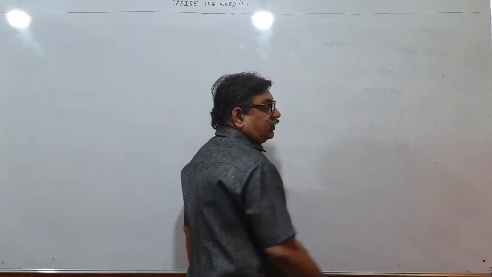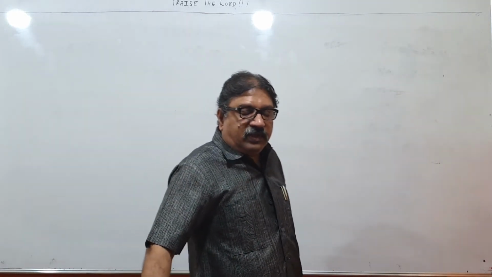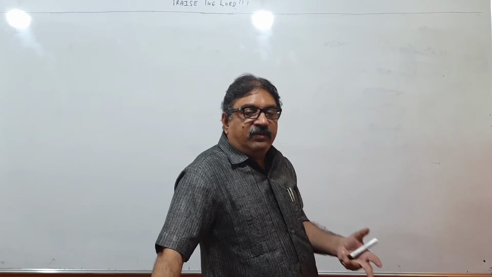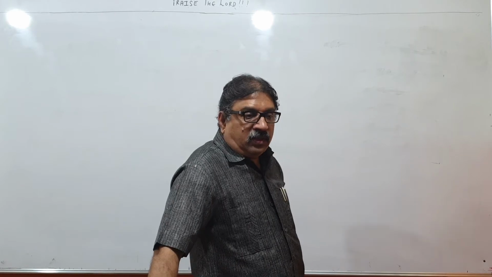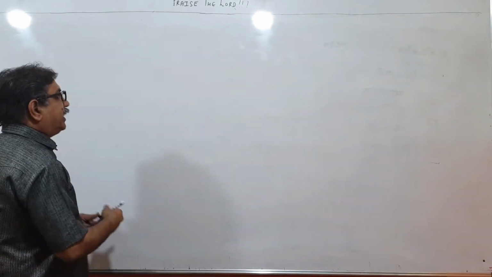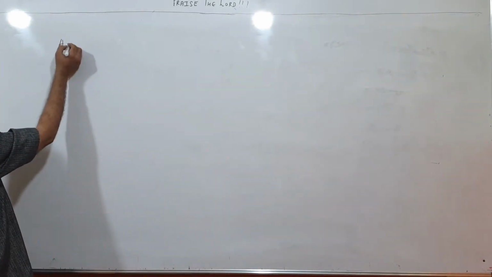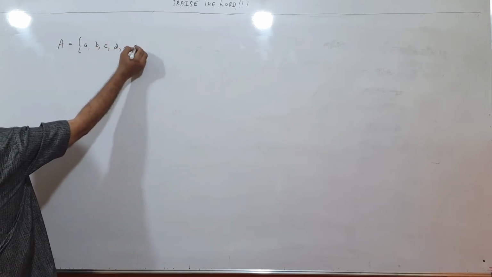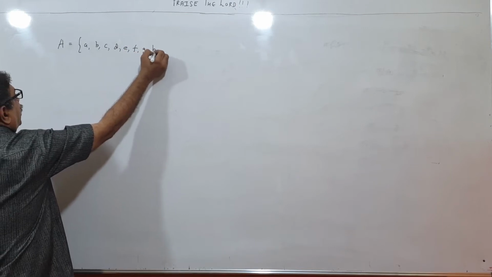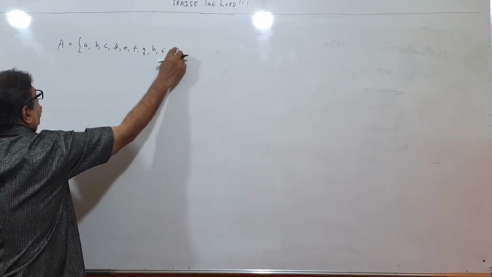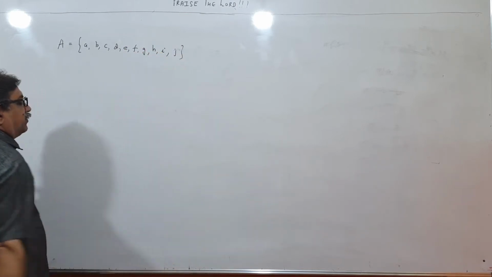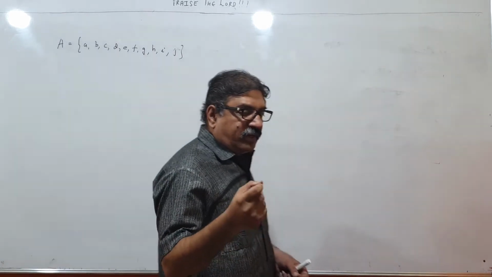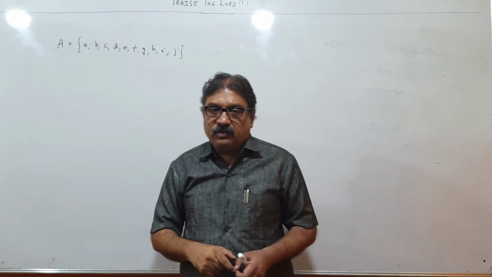Children, I wrote all the subsets of the set A when it had two elements A and B, then A, B, C, then A, B, C, D. Now I ask you one question. If set A has 10 elements, A, B, C, D, E, F, G, H, I, J, how many subsets will be there which contain only one element?